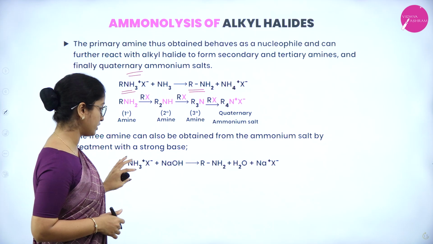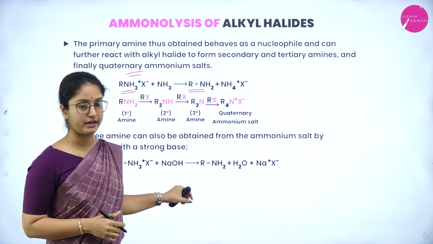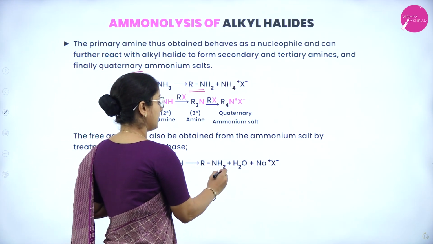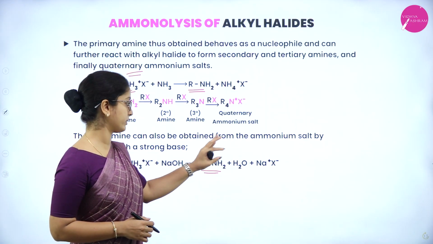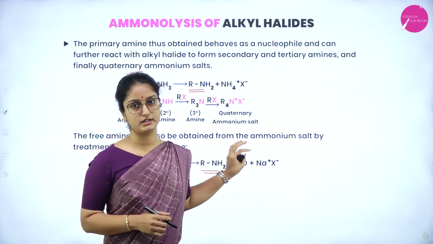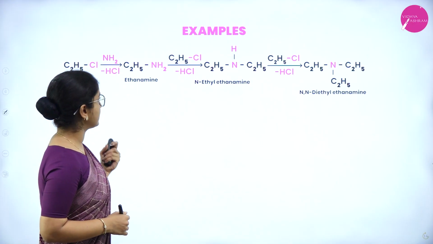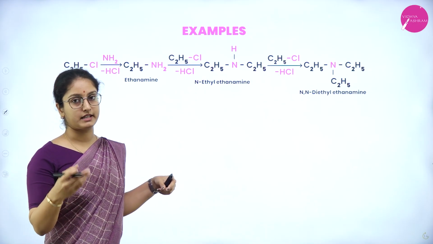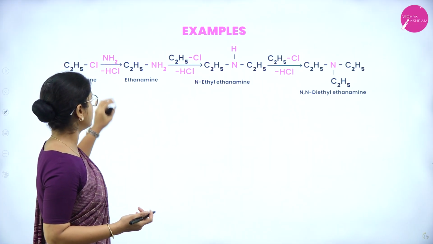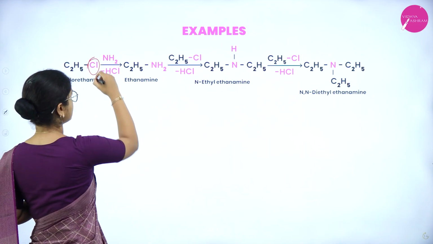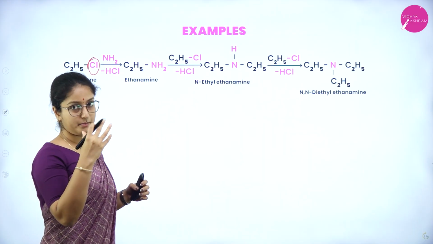So here is an ammonium salt with a strong base, that is sodium hydroxide. It can produce an alkyl amine. It can be alkyl amine or aryl amine along with a salt, also with water as a byproduct. So here is an example of producing primary, secondary and tertiary amines, wherein C2H5Cl, that is chloroethane, wherein HCl is removed on addition of the amine group.